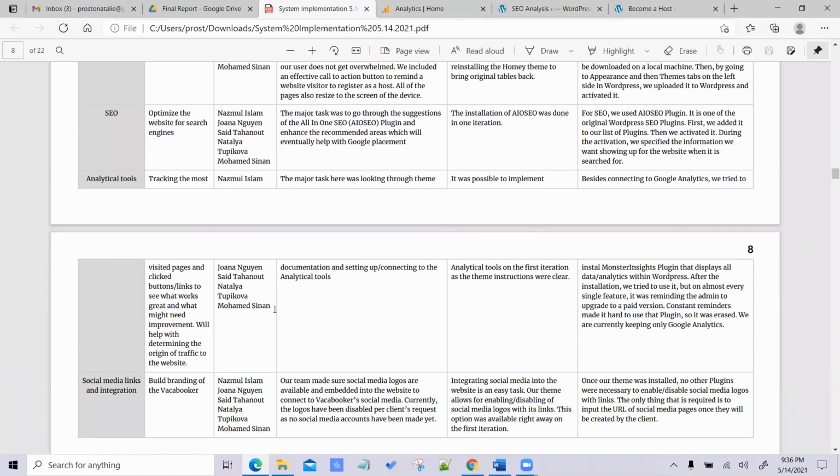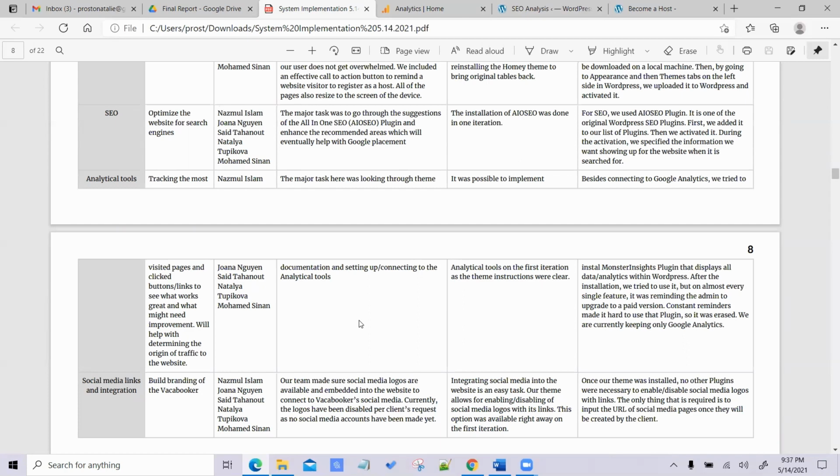The next area that is important is analytical tools. My task here was to find a way of using analytical tools just to see who our customers are and what pages are visited. For this, there were two things I did.